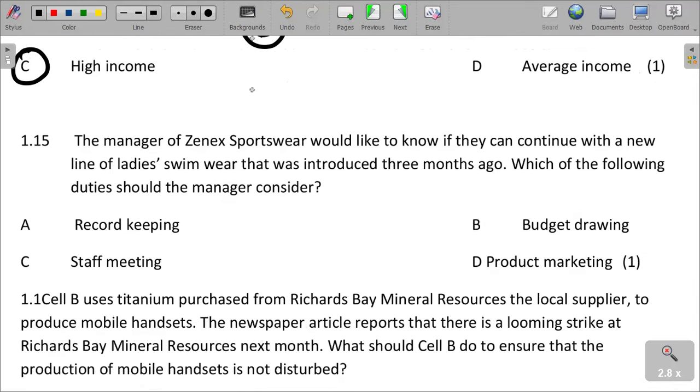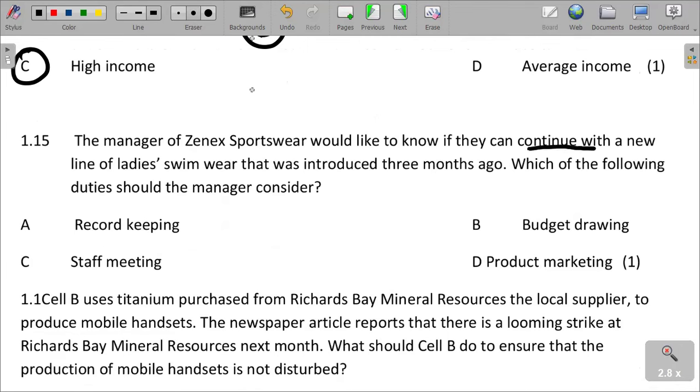The manager of Zenex Sportswear would like to know if they can continue with a new line of ladies swimwear that was introduced 3 months ago. Which of the following duties should the manager consider if they want to know if they can continue?